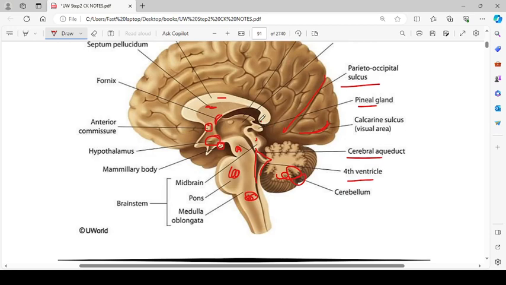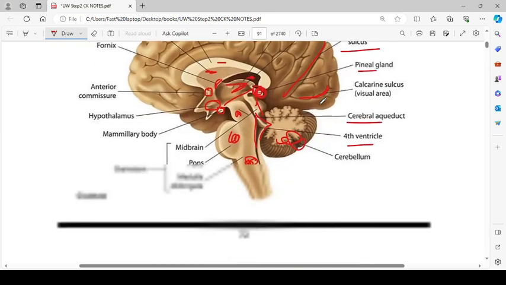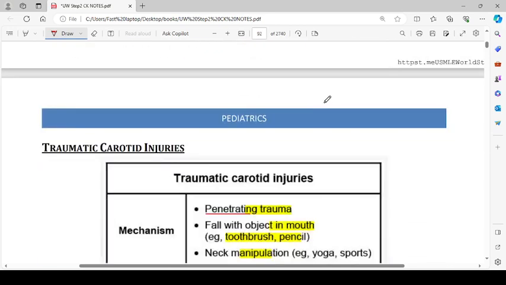The pineal gland is situated right behind the midbrain. Like the midbrain is like this, and it is situated over here. And then we have the thalamus. This thing is thalamus and the choroid plexus, which is present in this ventricular floor or roof, whatever you may call it.